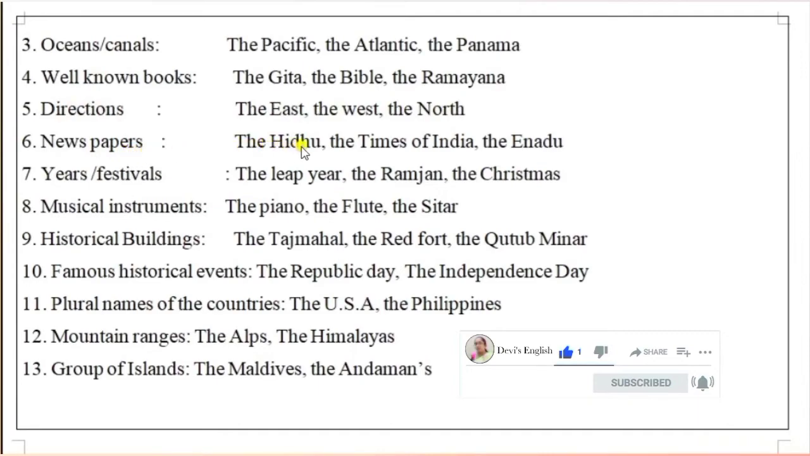Newspapers: if we are speaking about any particular newspaper, then we have to use "the" before it, like the Hindu, the Times of India, the Enadu. Years and festivals too: the leap year, the Ramjan, the Christmas. Musical instruments also: the piano, the flute, the sitar. Whenever a musical instrument is mentioned, we have to use "the" before it.